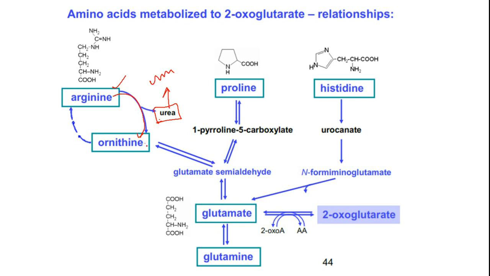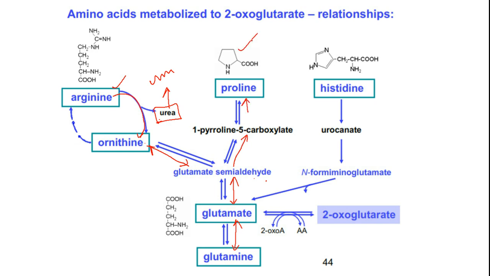Ornithine can be formed from glutamate semialdehyde, or ornithine upon degradation gives us glutamate semialdehyde. Glutamate semialdehyde can give us glutamic acid, and from glutamic acid we can get glutamine. This glutamate semialdehyde can undergo a ring closure reaction. By using that we can get proline.